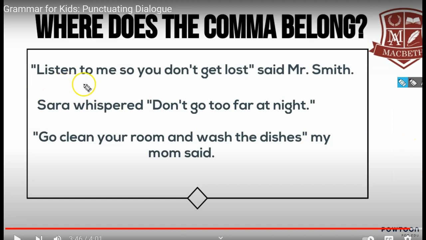All right, let's look at this. Where do you think in the first sentence it says, "Listen to me so you don't get lost," said Mr. Smith. Where does the comma go? Before said Mr. Smith. So after lost? Okay, that's probably easier. We just said after lost. How about this one? Sarah whispered, "Don't go too far at night." Where does the quotation mark go? Allison? Okay, after what word? Whispered, yes. That's because to be a little bit more specific, just like that.